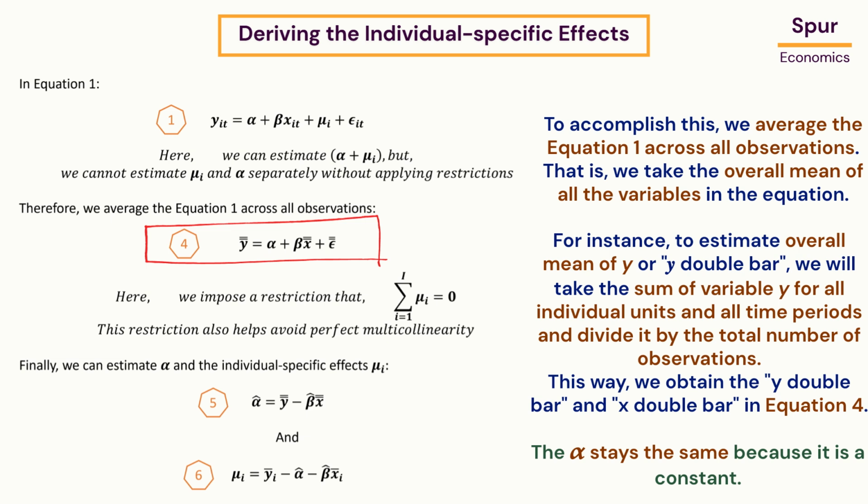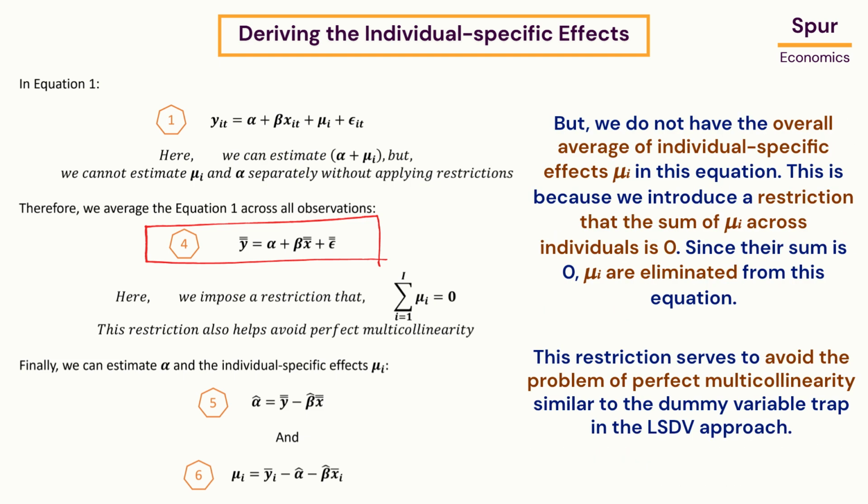For instance, to estimate overall mean of y or y double bar, we will take the sum of variable y for all individual units and all time periods and divide it by the total number of observations. This way, we obtain the y double bar and x double bar in equation 4. The alpha stays the same because it is a constant.